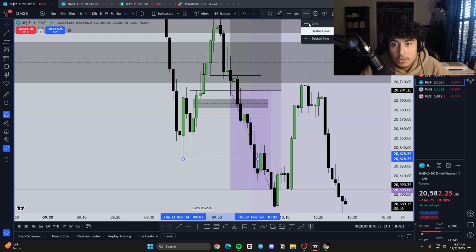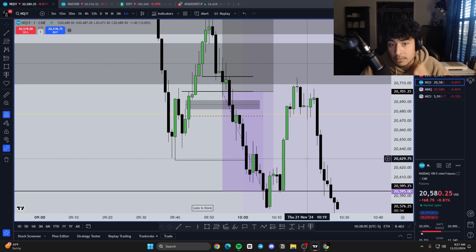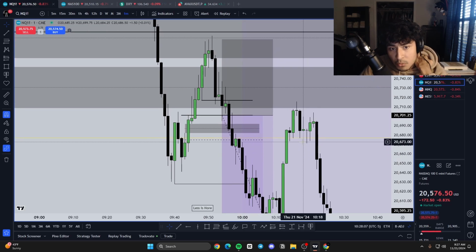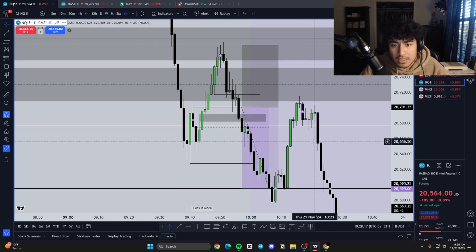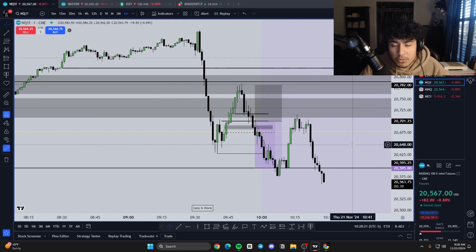So it was really just a 1-to-1, which I just wasn't against, in my opinion. It was a good trade, one that I would take any day of the week, honestly. And this was the entry right there. So yeah, there's going to be more opportunities. There's going to be better trades out there where we can probably risk 1%, hit a 1-to-2 or 1-to-3, and get close to passing this account.